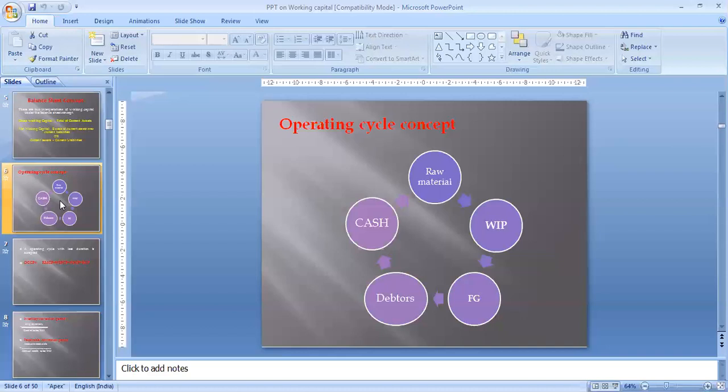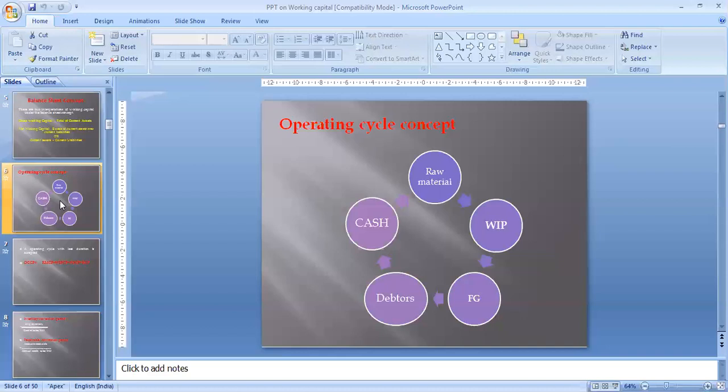For example, in a manufacturing company, the operating cycle period is long, because in a manufacturing organization the production process starts directly from purchasing of raw material and ends with the realization of cash. So in a manufacturing organization, the operating cycle follows all 5 steps: raw material, WIP, FG, debtors, and cash. But on the other side, a trading organization deals in finished goods only.